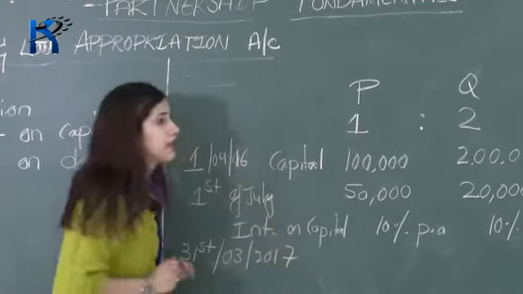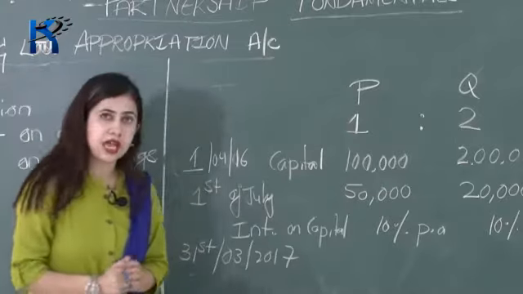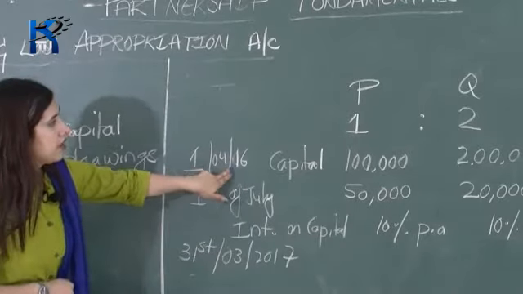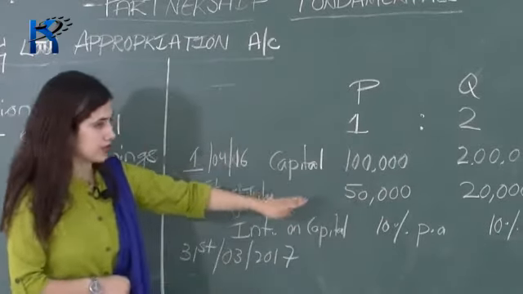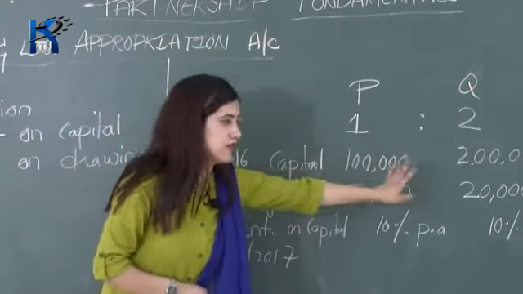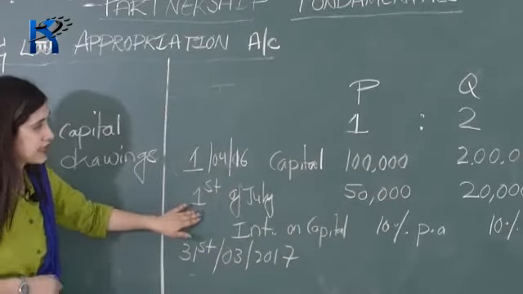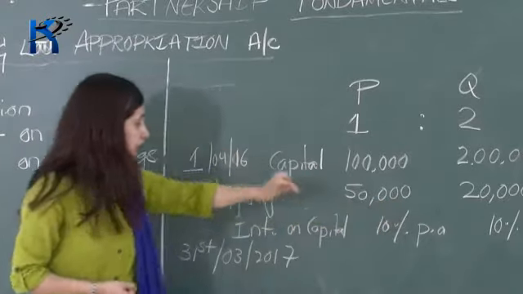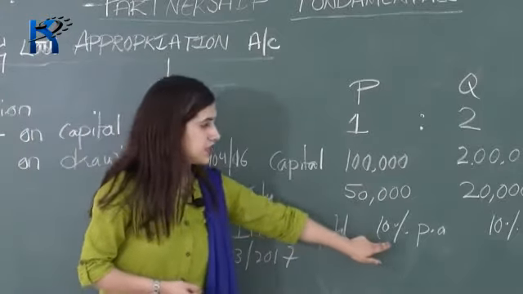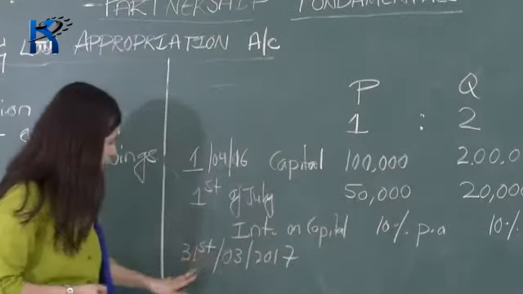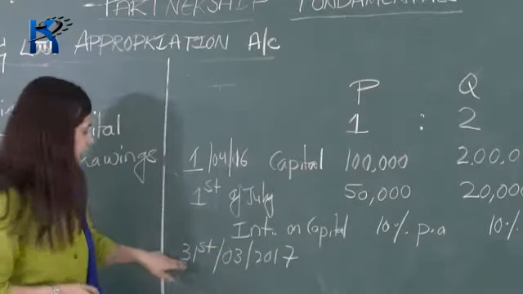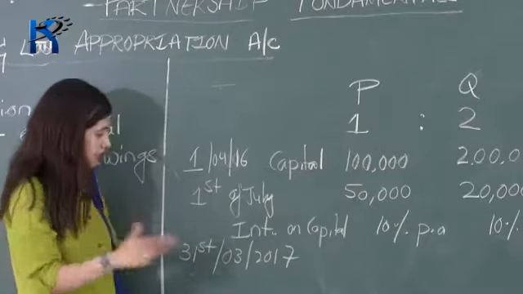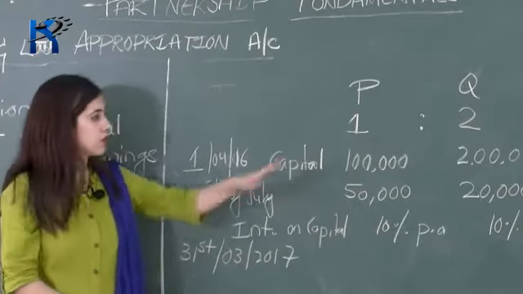Now see, on 1st of April, P and Q are introducing capital in the business for rupees 1 lakh and 2 lakh respectively, and after that on 1st of July they are introducing additional capital of rupees 50,000 and 20,000 respectively, and then the interest rate on capital is 10% per annum. Their accounting period will end on 31st of March 2017. So you have to calculate the interest on capital till 31st of March 2017.